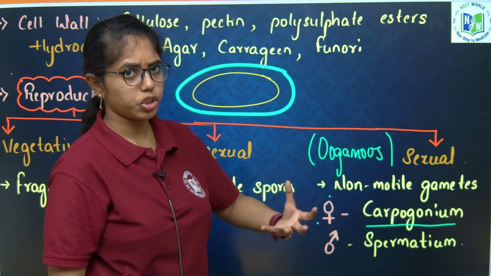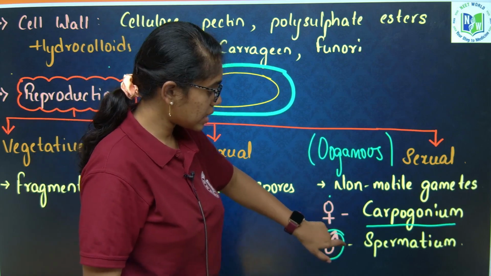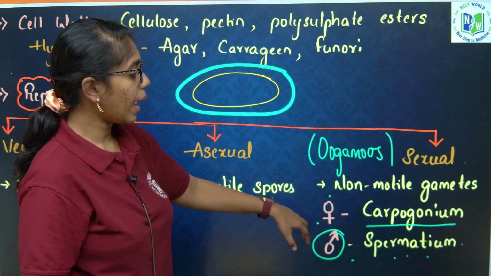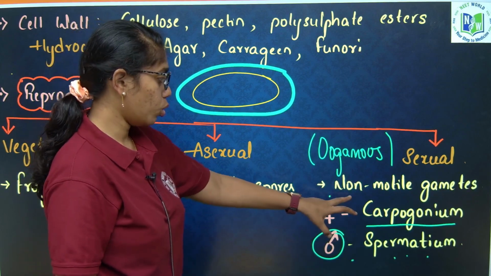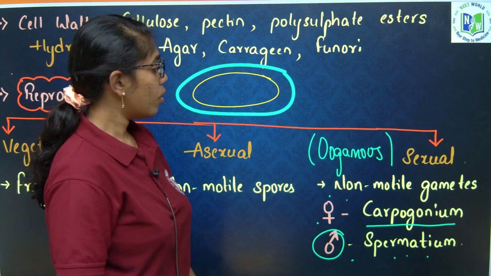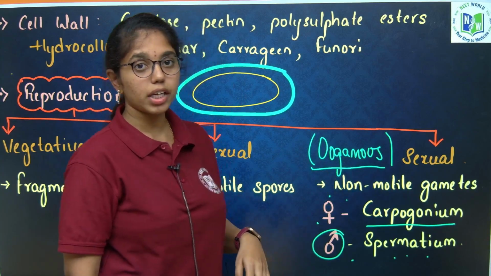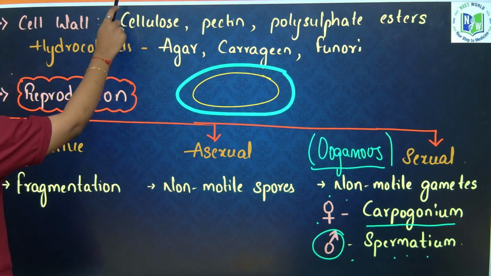It is cup shaped or flask shaped or saucer shaped. The male gamete is spermatium and the female gamete is carpogonium. Both are non-motile gametes, and for fusion they rely purely on water currents. And they conduct purely what type of sexual reproduction? Oogamous type of sexual reproduction.